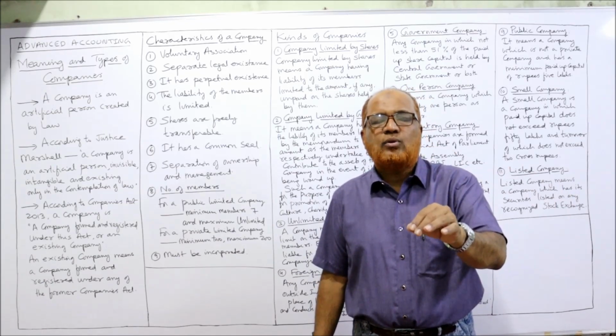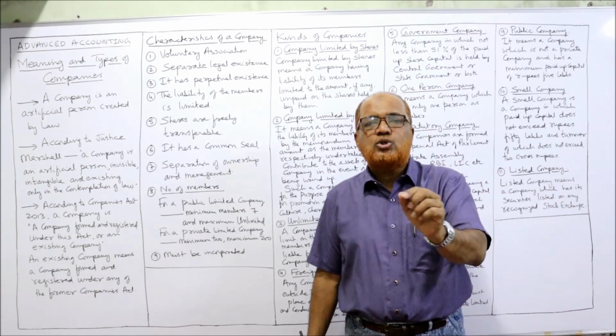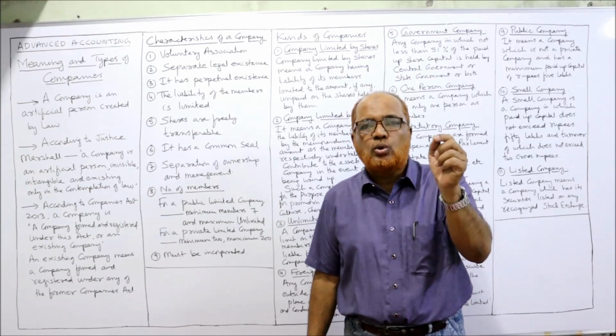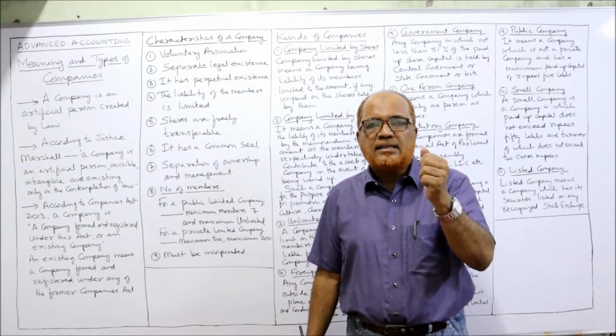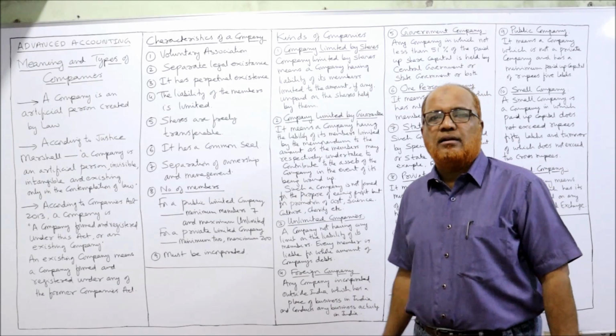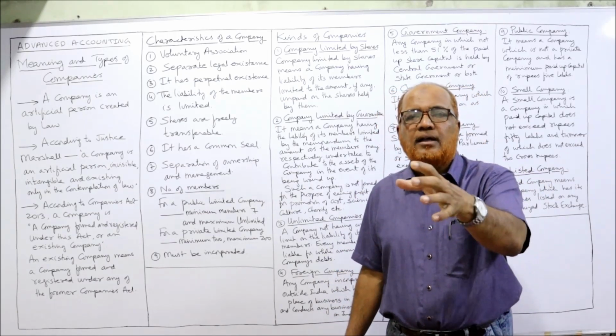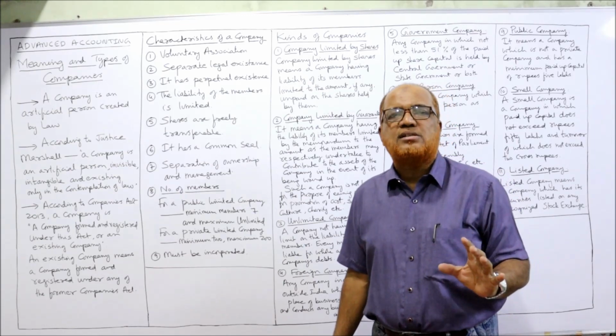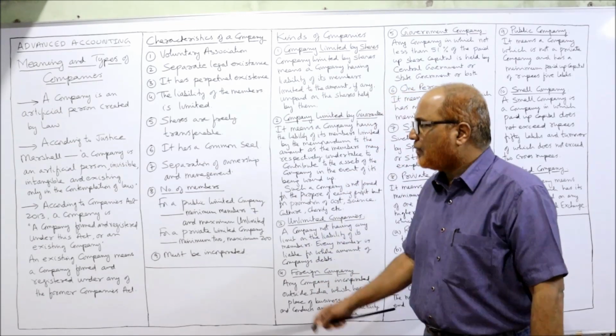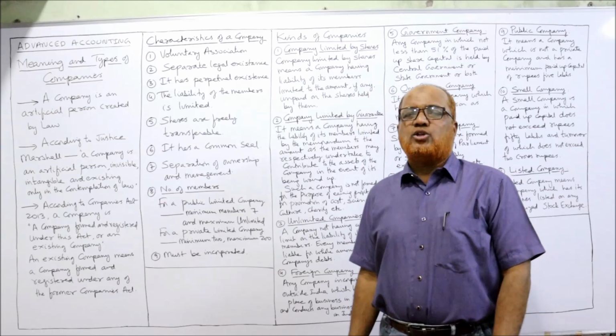Any act of the company should be signed and it should be stamped. That stamp is called the common seal. So on whichever document there is a common seal of the company, that means the provisions are binding on the company. Next, separation of ownership and management.